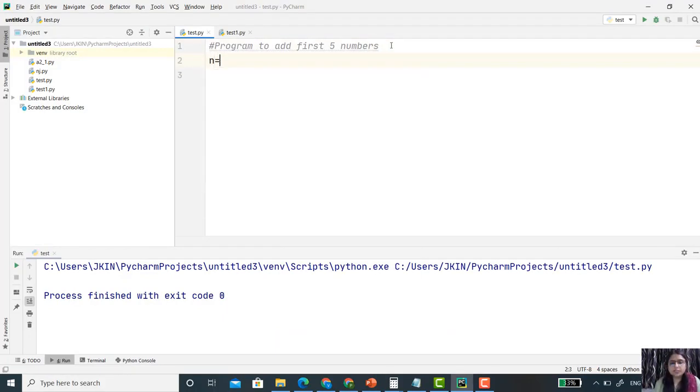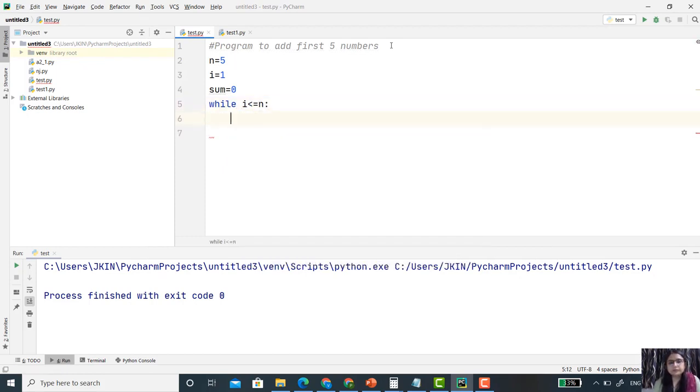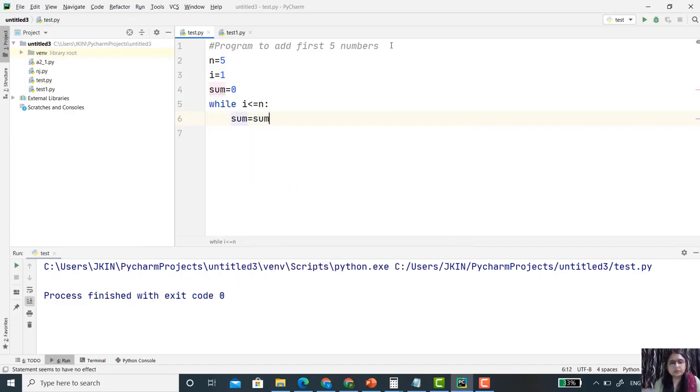The program is, we have to add the first 5 numbers. First I am taking n equal to 5 because I want to add the first 5 numbers. Then I am taking another variable, i equal to 1, and I initialize sum equal to 0. Now I'm using the condition while i is less than or equal to n. What I want to do is sum equal to sum plus i.